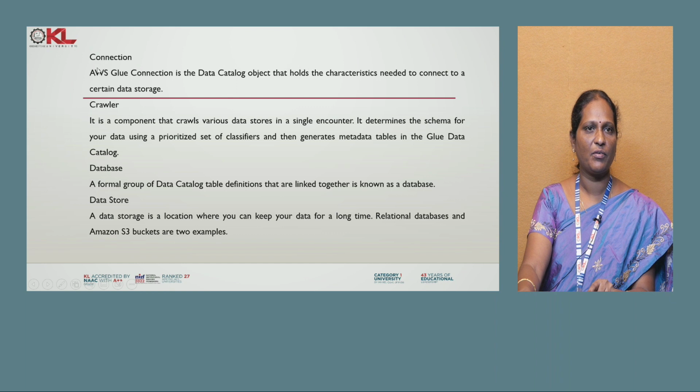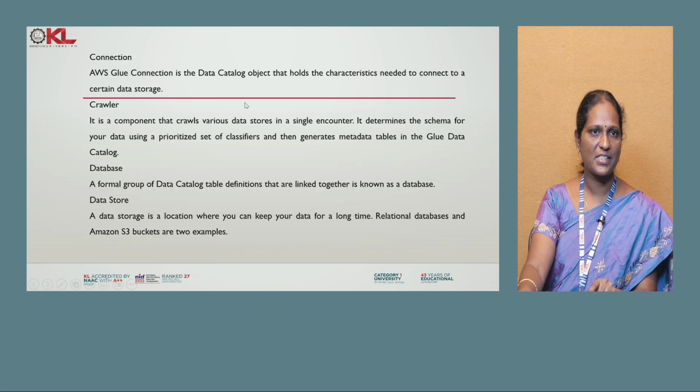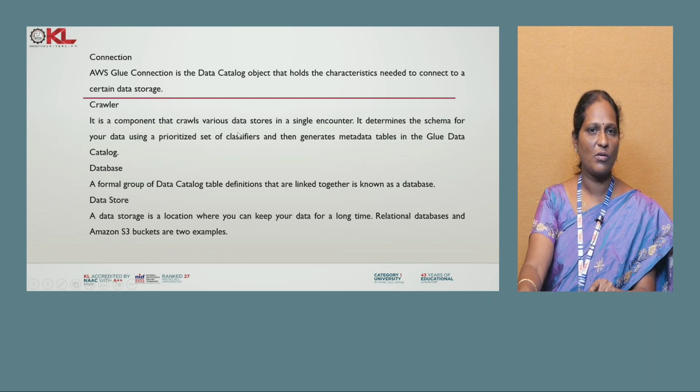The other component of AWS Glue is the connection. Connection means how it can connect with other data sources. See in this figure, this is a data catalog. From this data source we take data, and from other data sources we take data. Before transforming, it needs to connect all the databases together, like the data source or S3, and the data store from databases. That is how Glue components can be connected to a certain data store. And there is a crawler. It is a component that crawls various data sources in a single encounter. It determines the classifiers where the metadata catalog comes from. It has to crawl the entire data source to find out where the source is.